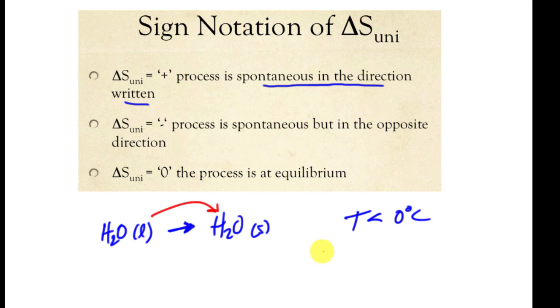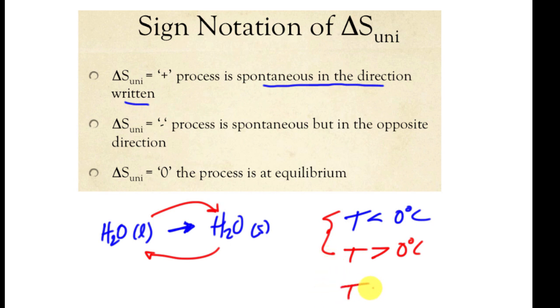But if I change the temperature to above 0 degrees Celsius, now the reverse process is favorable. Look at that, forward and reverse reactions. We're shifting in one direction, producing our solid, and in the other direction, producing our liquid phase, and it all depends on what the temperature is.